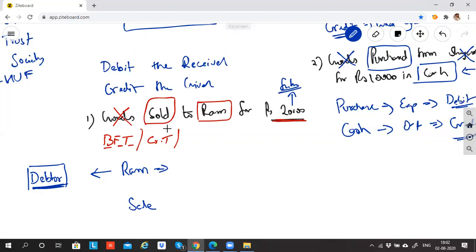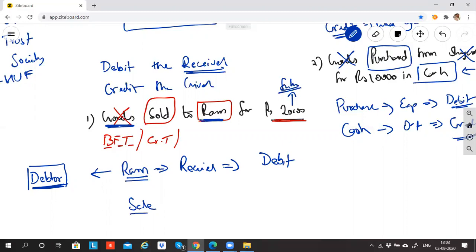Whether Ram is receiving or giving, you should not think that giver or receiver means business is giving. No, we are doing accounting for business, not accounting of business. For is different, of is different. So we are doing accounting of Ram, so we have to see from Ram's angle whether he is the receiver or giver. Ram is receiving goods, so Ram is the receiver of goods. Hence debit Ram.